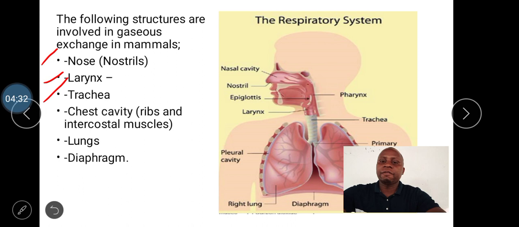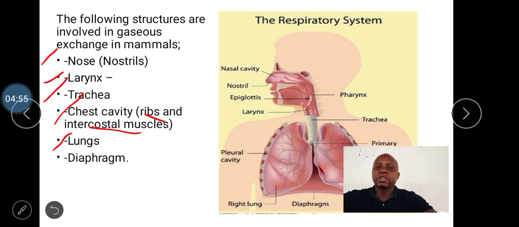We can also have the trachea. We have the chest cavity, which is made up of the ribs and the intercostal muscles. Then inside the chest cavity there are lungs, and below the chest cavity there is a sheet of muscle which is known as the diaphragm.